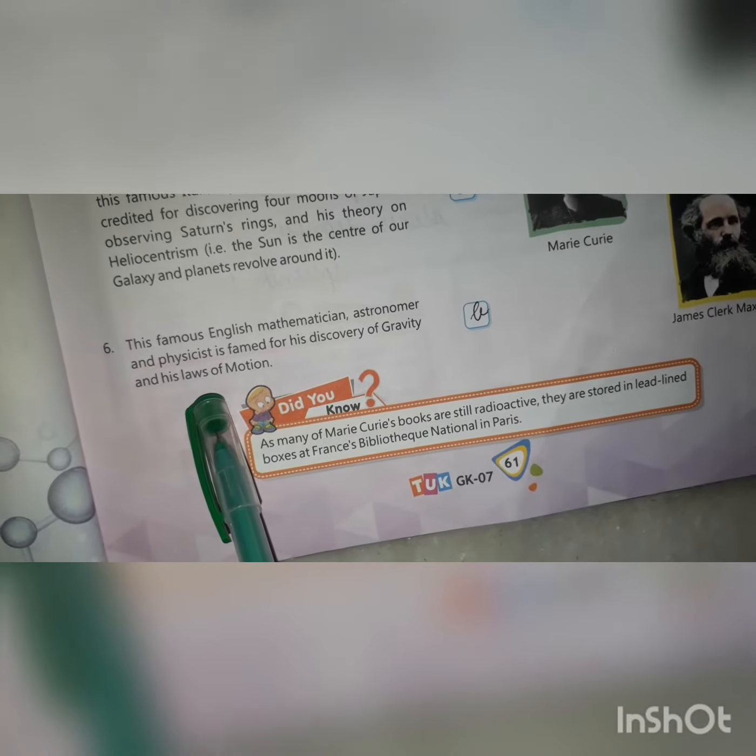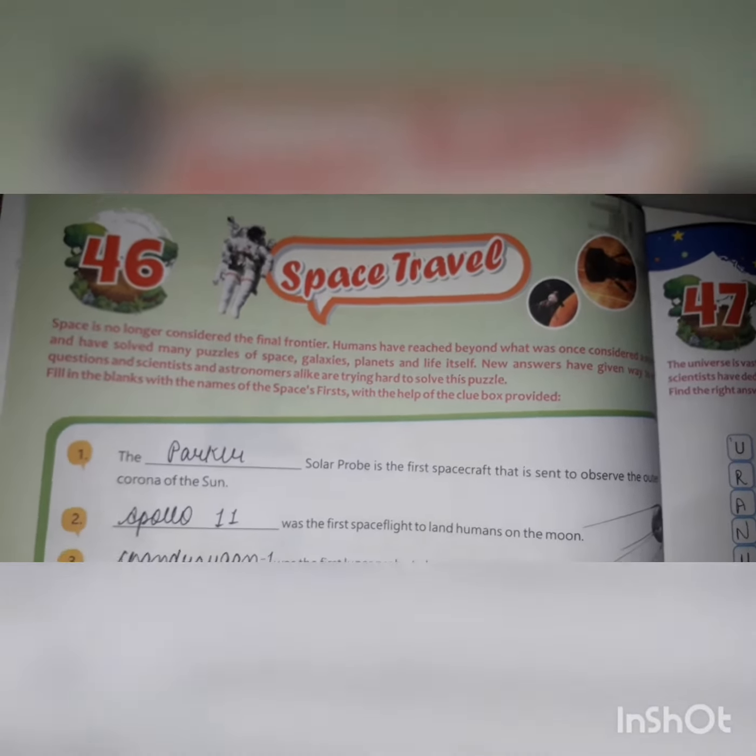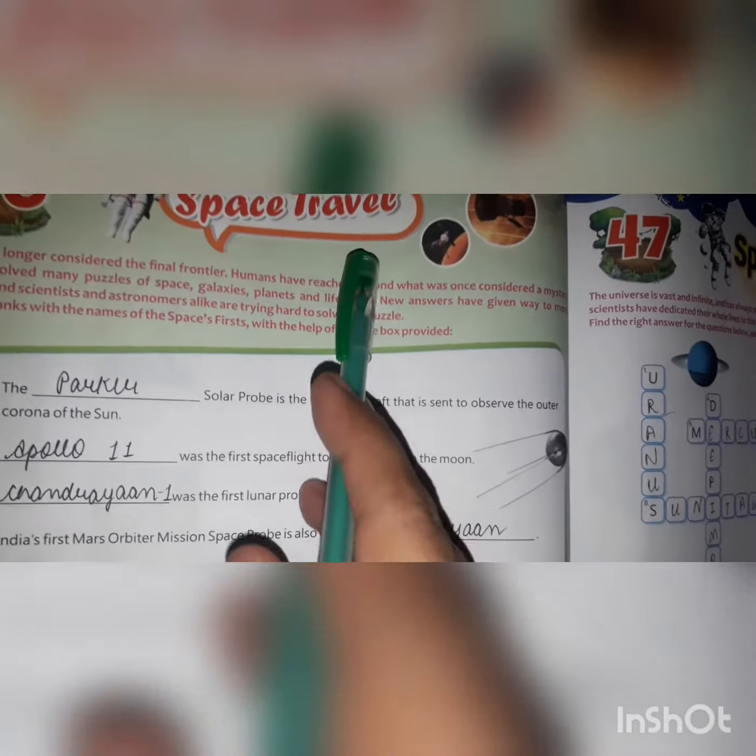Sixth, the last question of this page: the famous English mathematician, astronomer and physicist famed for his discovery of gravity and his laws of motion. I will show you the picture. Sir Isaac Newton. Let's move to the next page, that is space travel.